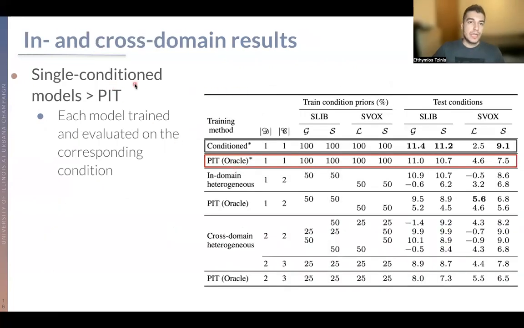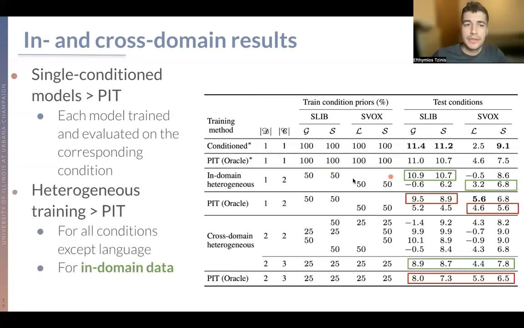So for the first results, we can see that the single condition models, which is the top line, the first row here on this table, is a set of different models trained and evaluated on each one of the conditions here. Comparing that to the permutation variant training oracle, which, as we said, doesn't solve the alignment of the estimated sources, we say that it's almost always better than that.